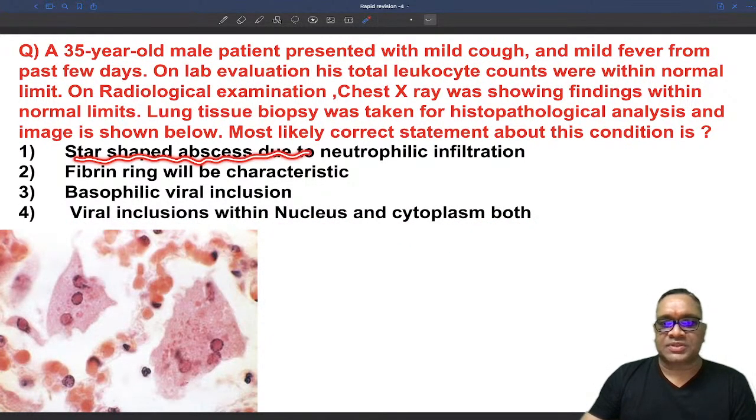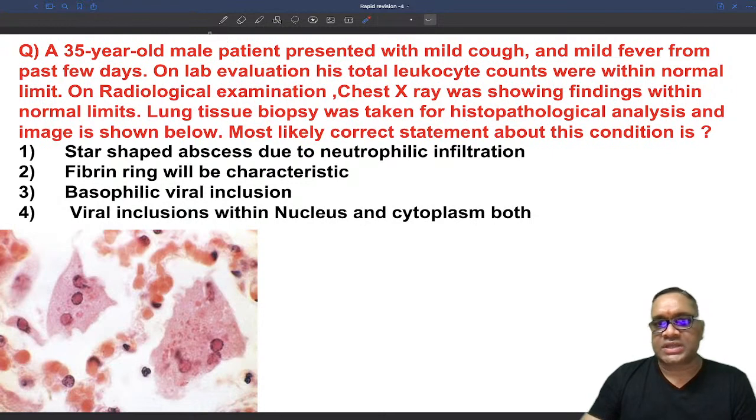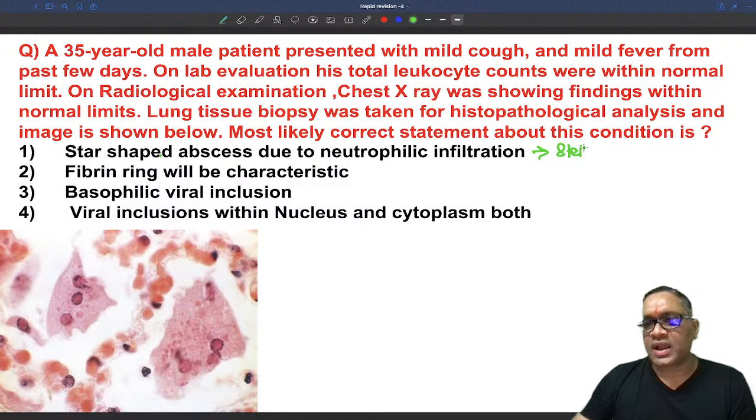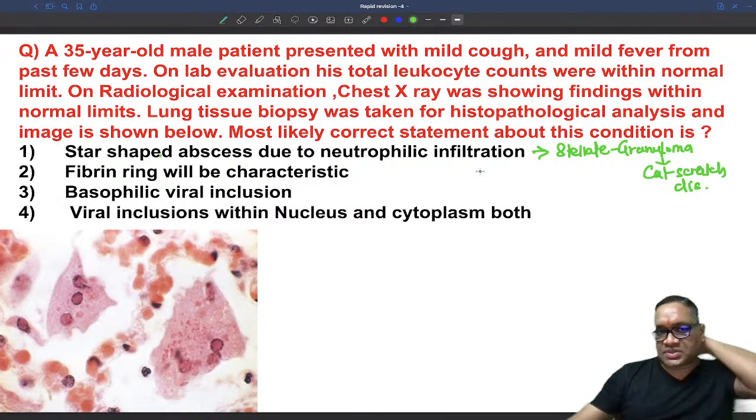Star shaped abscess due to neutrophilic infiltration. First of all, you are not seeing any star shaped abscess or neutrophilic infiltration. So star shape, in which condition will all these things be seen? Star shaped abscess due to neutrophilic inflammation will be seen in stellate granuloma, caused by cat scratch disease, right? So that is not in this case. It is not cat scratch disease because there is no stellate granuloma and no star shaped abscess.